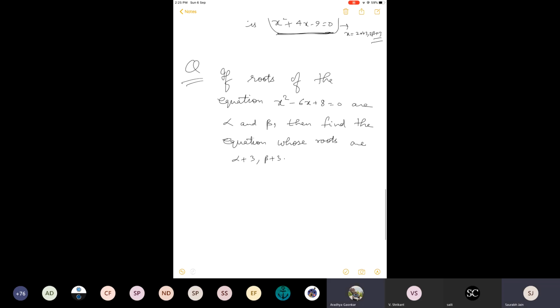So for now, concentrate on the third question. Don't worry, you can watch it later, and nothing new is there. In all the questions, I am doing the same steps. So it is just repetition of the same concept only. Let us try to understand this one.